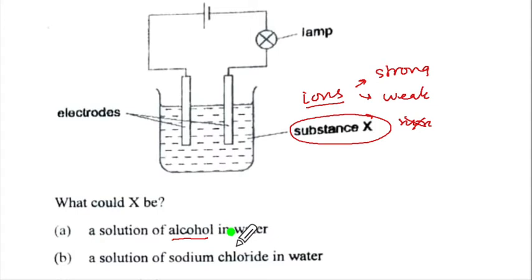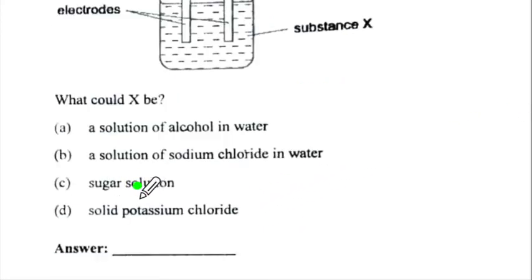It will have only molecules, so not this. Solution of sodium chloride in water. Sodium chloride is a strong electrolyte. So this is our correct option, but let us see the other options. Sugar solution is again an organic compound. It will have only molecules, and solid potassium chloride will not have free ions. So the correct option is B.